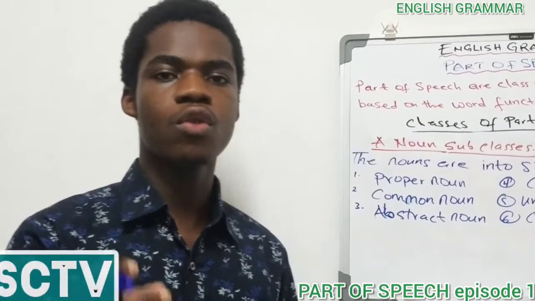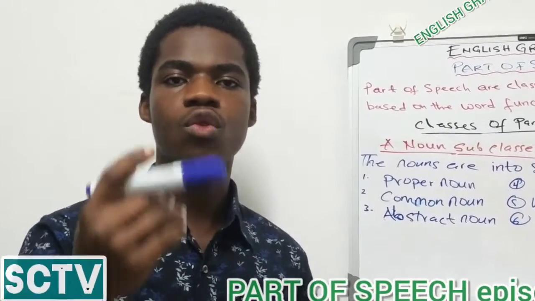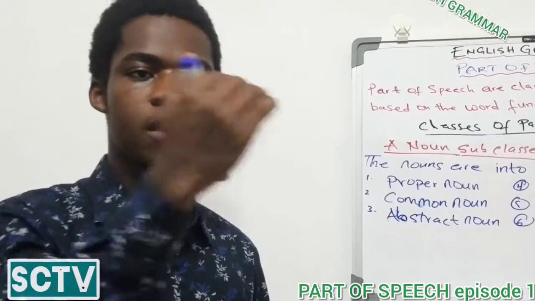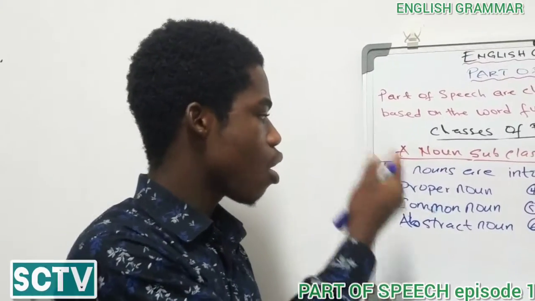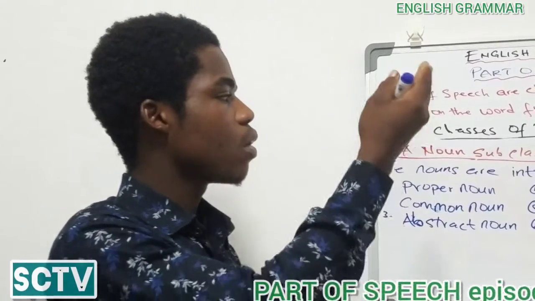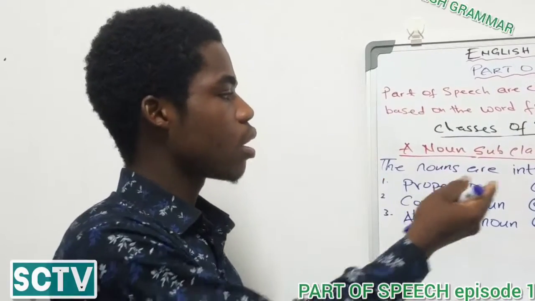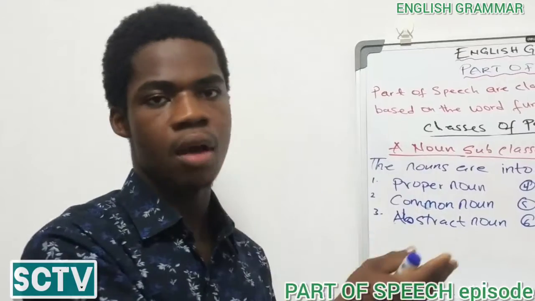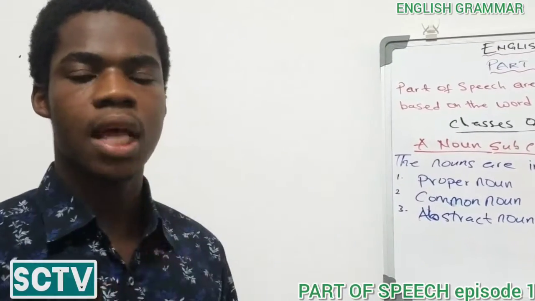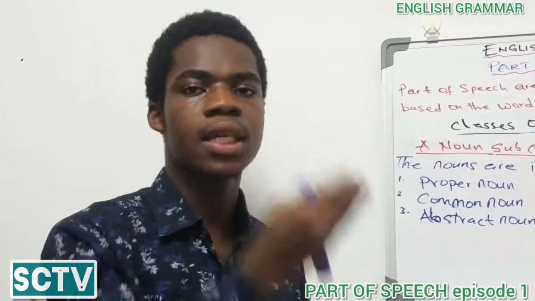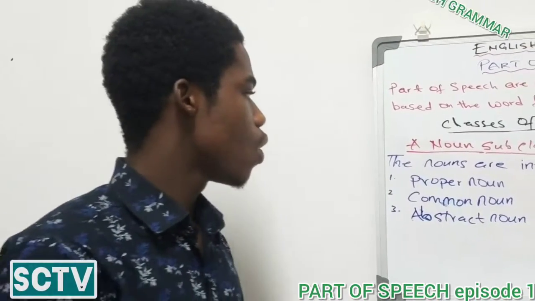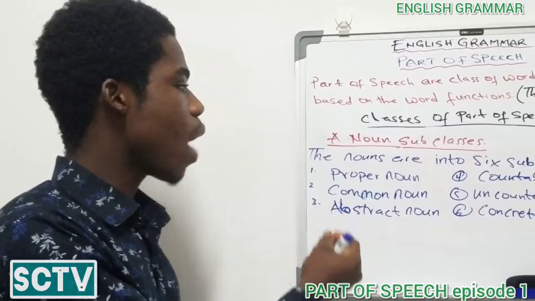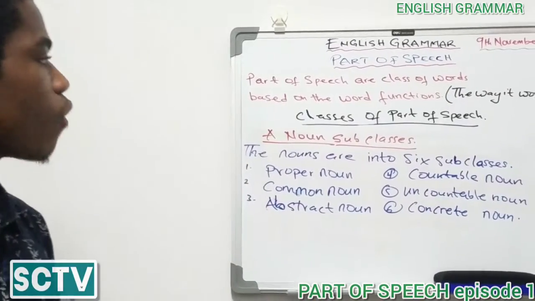So when you know the definition of a noun, you need to know the divisions of the noun, and these divisions are 6. They are the proper noun, common noun, abstract noun, countable noun, non-countable noun, and then concrete noun. These are the 6 subclasses or the 6 divisions of a noun. So today we'll do our best to know at least 1 or 2 of these subclasses.